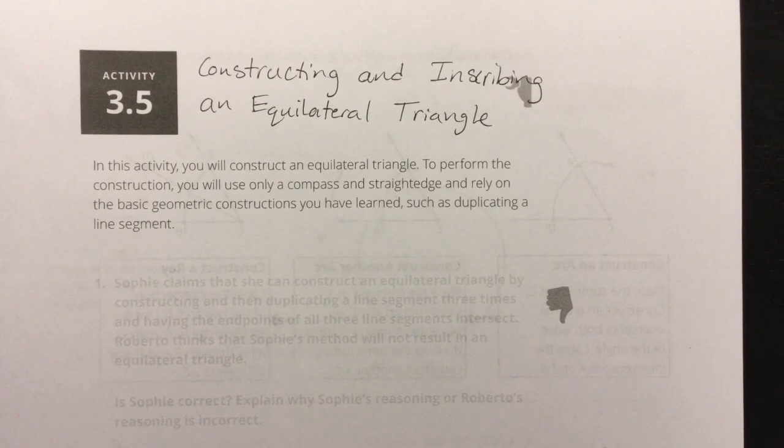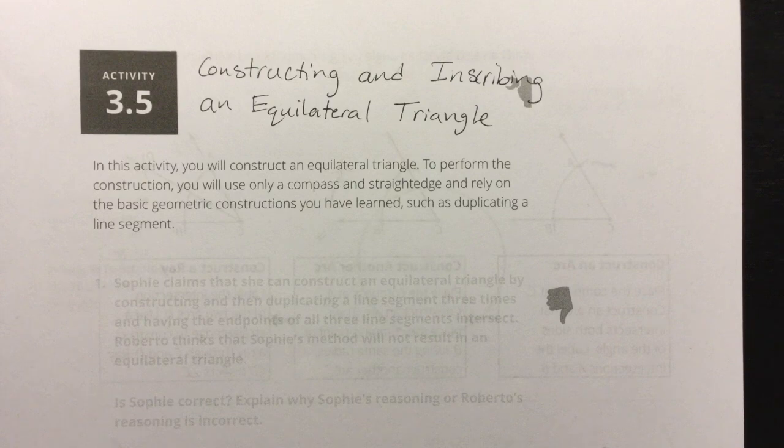We are back. We are looking at activity 3.5 this evening, constructing and inscribing an equilateral triangle. It says, in this activity, you will construct an equilateral triangle. To perform the construction, you will need only a compass and straight edge and rely on the basic geometric constructions you have learned, such as duplicating a line segment.